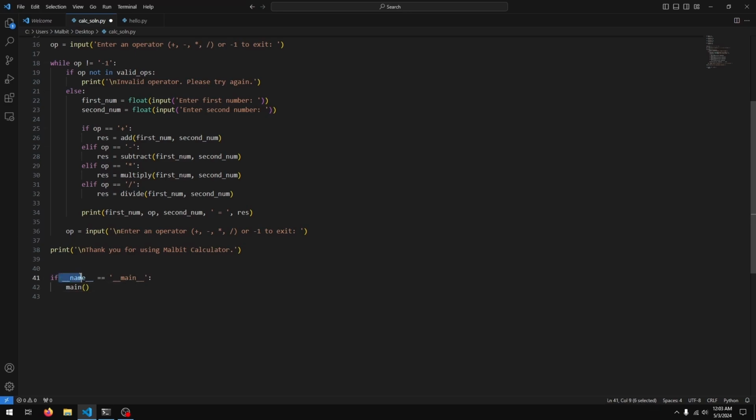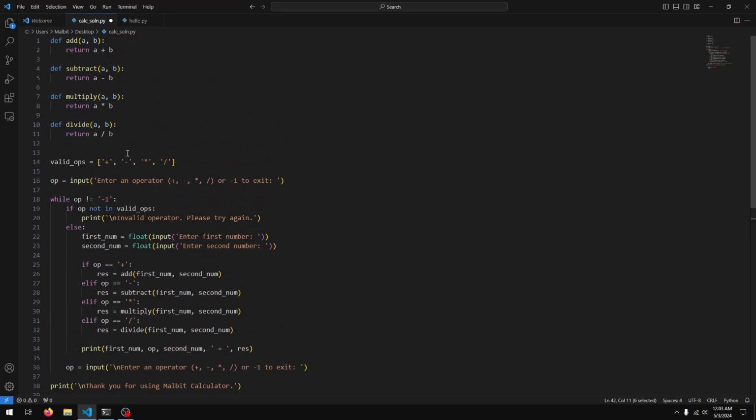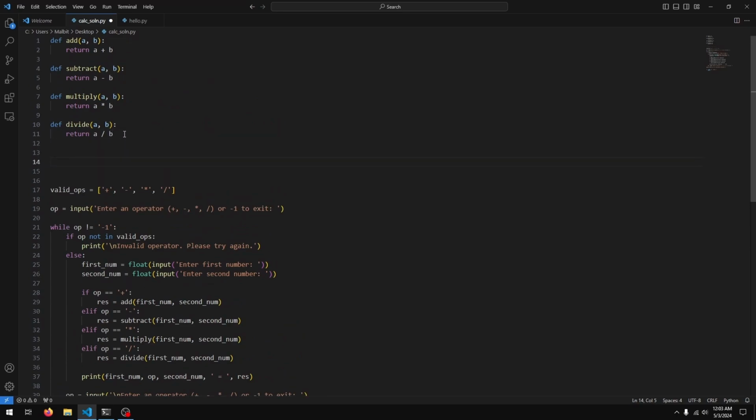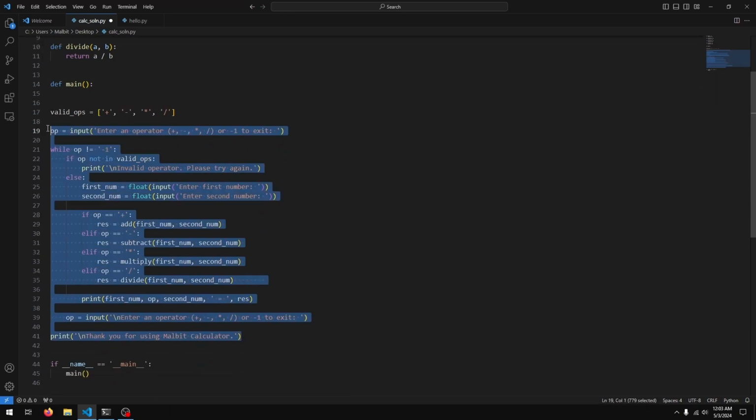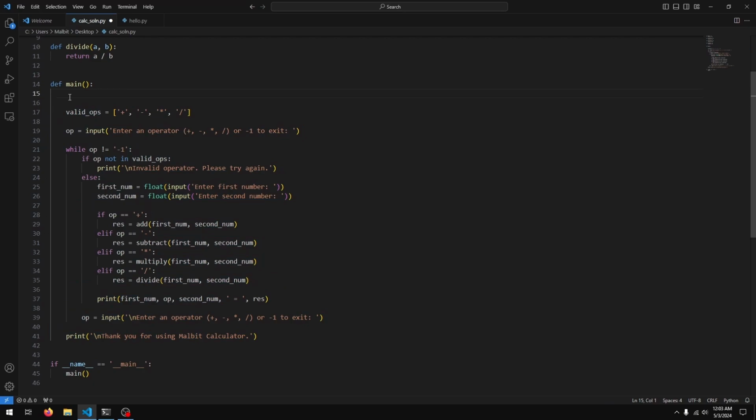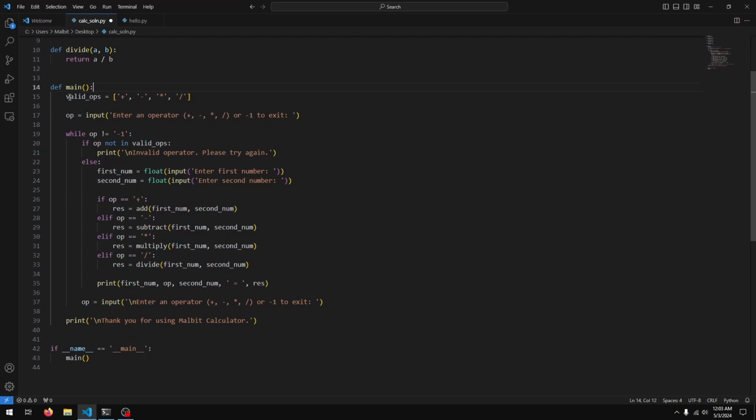Okay, so if name equals main, I want to run a function called main. And let's create the main function. So I'll just say def main, and in this function I'm going to put all of my calculator code, all of the code that makes the calculator work. So the entire operator part, the calculation part, and the result part.